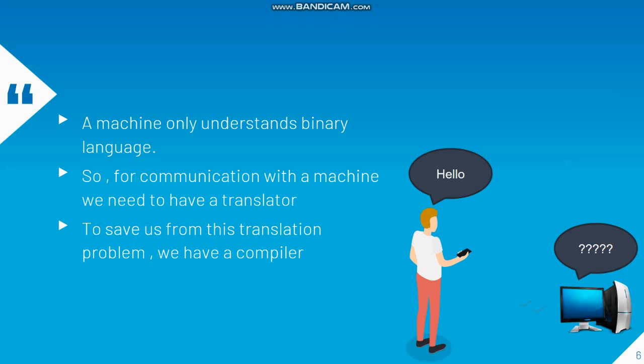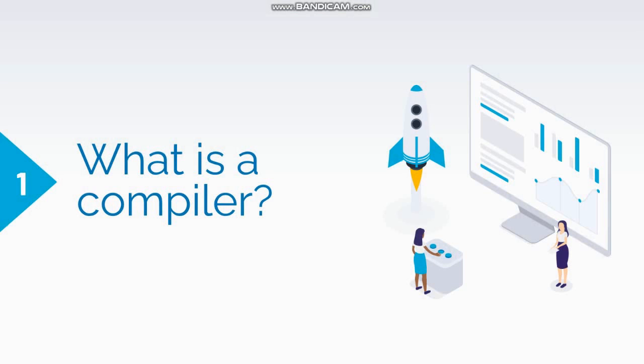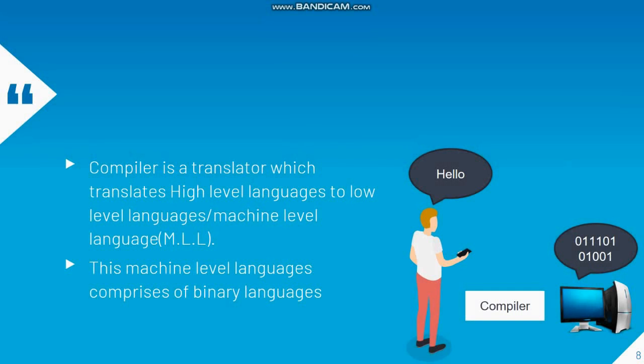Like if I do not know Japanese and I am going to communicate with a Japanese person, then I will need a translator. In the same way, we also need a translator to communicate with the machine. To save us from this translation problem, the concept of the compiler comes. So now the question arises, what is a compiler? The compiler is nothing but a translator which translates a high level language to a low level language.